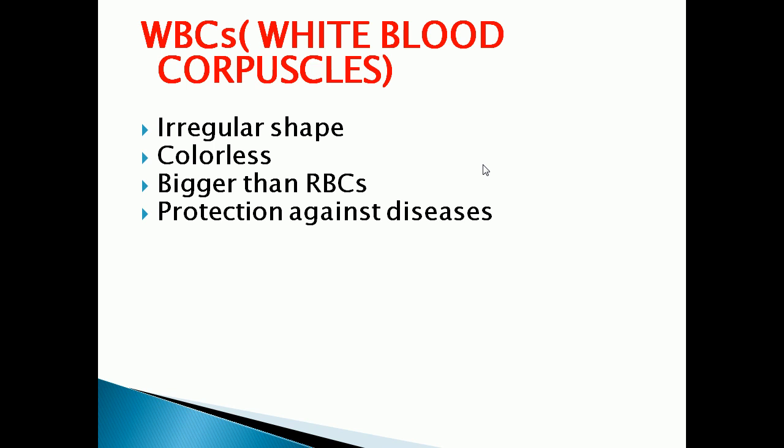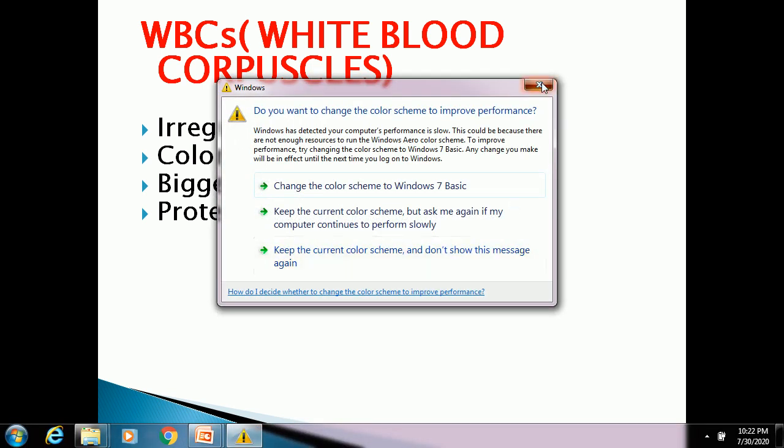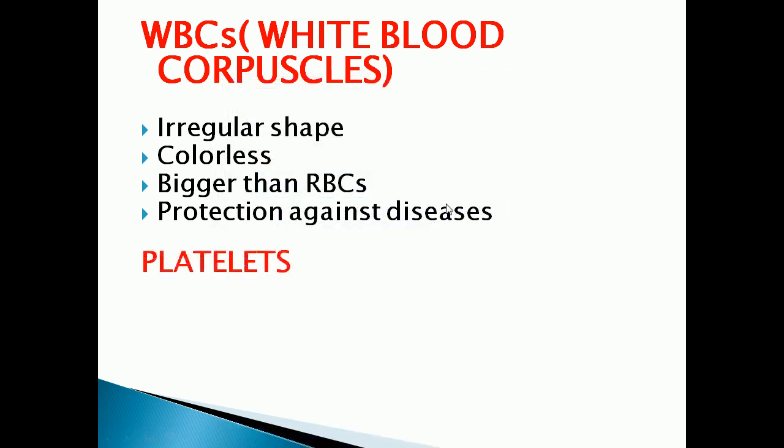Their main function is to destroy germs and fight infection in the body. That means it will give protection against diseases. It will fight against germs and give protection against what? Disease.